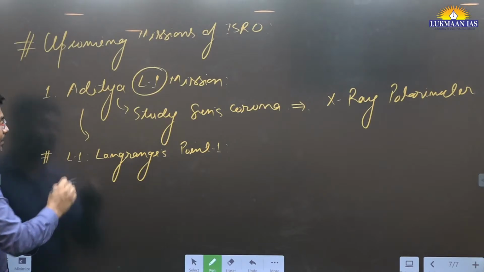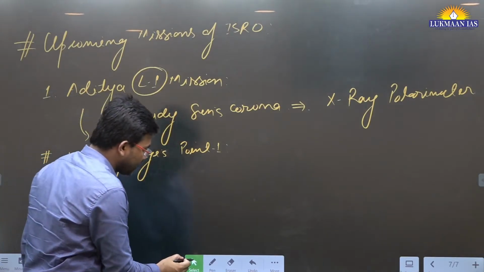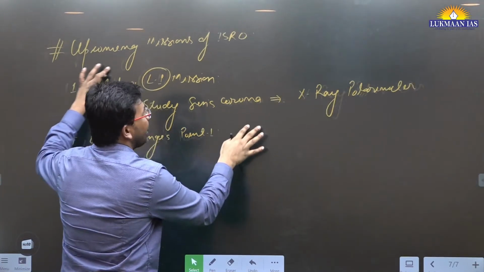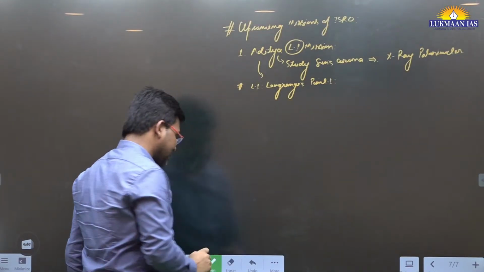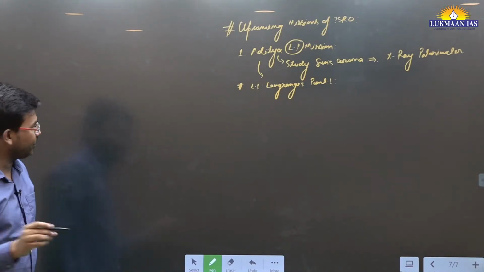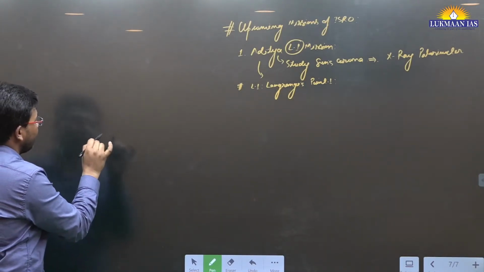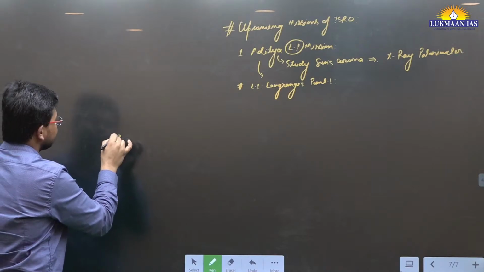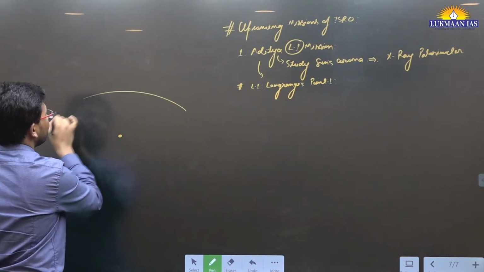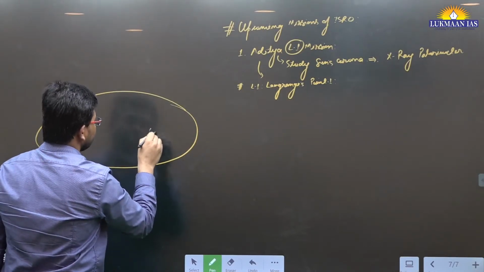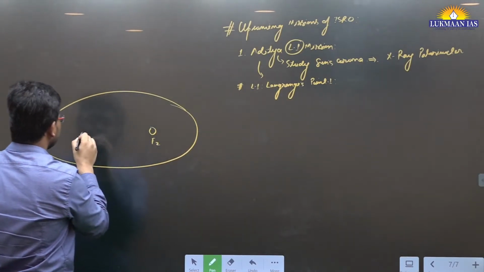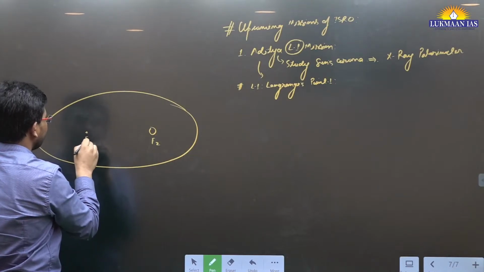So what are Lagrange points? This is important. Basically, Lagrange points are those points in space where a satellite or a spacecraft experiences almost zero gravity, right? For example, let me draw this. This is focus 2, this is focus 1.